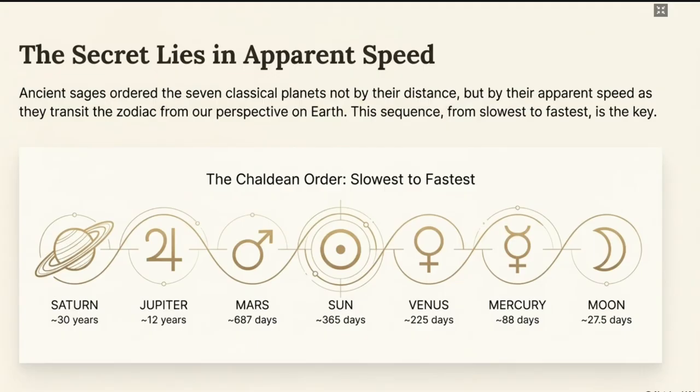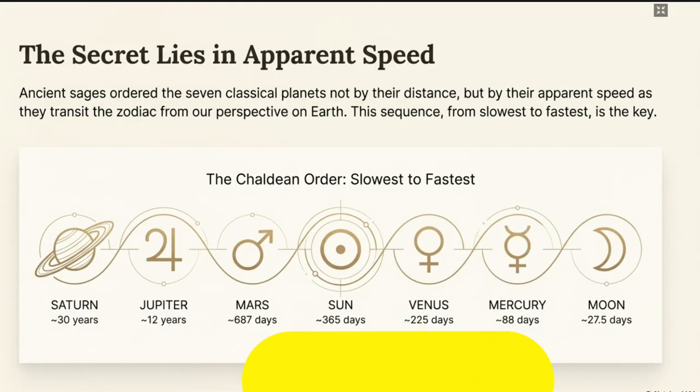You have heard about this term Sade Sati? What is Sade Sati? Sade Sati means Sade Sat, it's a period of 7.5 years. Saturn spends 2.5 years in one Rashi. And what is Sade Sati?